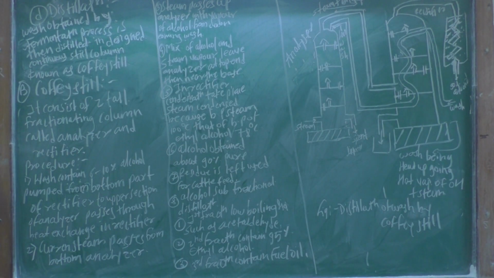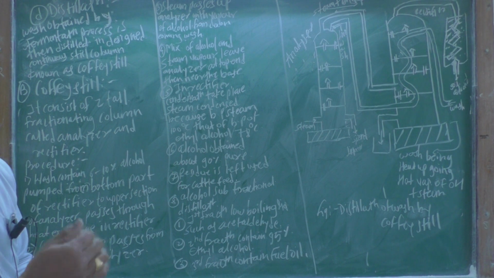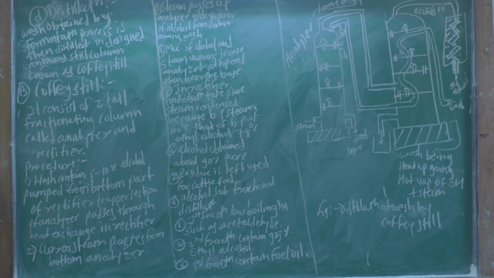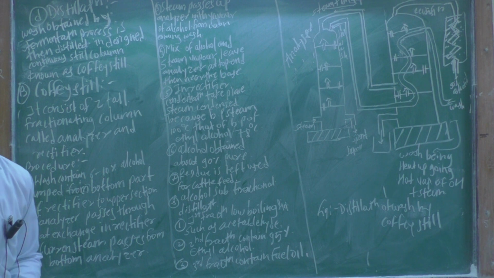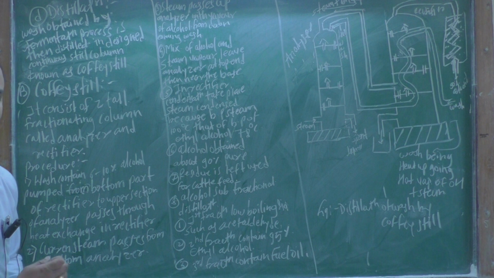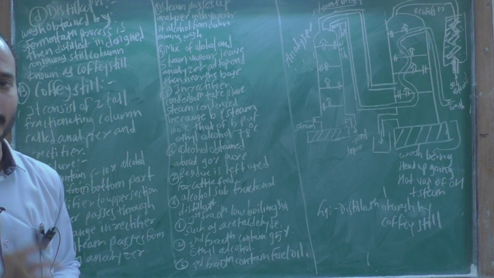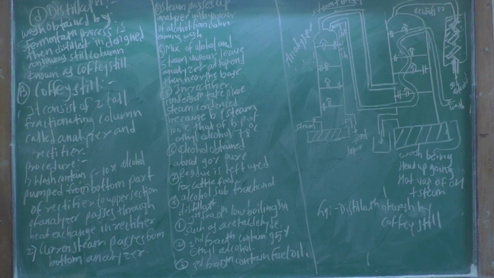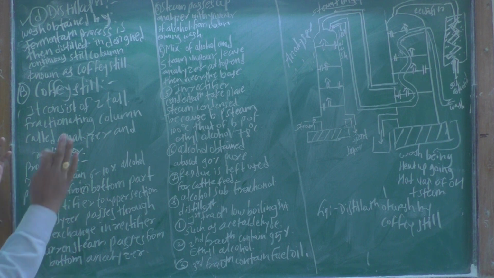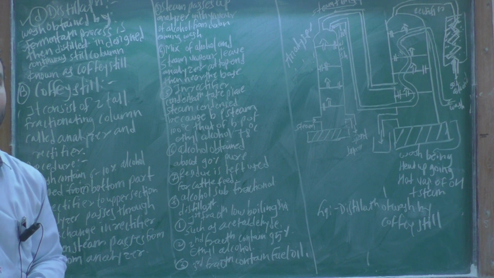Good morning friends. In the last lecture we discussed the actual steps involved in the conversion of molasses into alcohol. We discussed three steps. First is dilution, second is addition of sulfuric acid and ammonium phosphate, and third is fermentation. Then we have to discuss the last step, that is the distillation step. What does distillation mean? In this distillation you have to purify the alcohol.